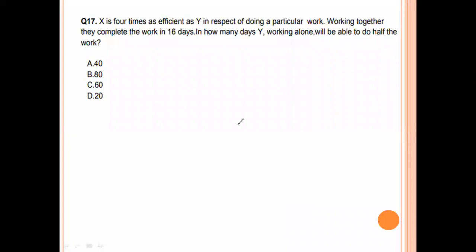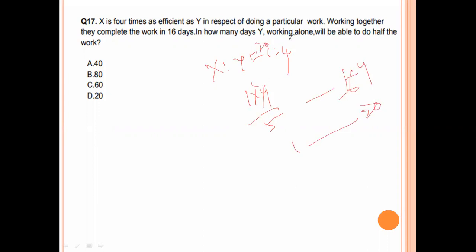X is 4 times the efficiency of Y in doing a particular work. Working together, they complete a work in 16 days. That means if X completes the work in 1 day, Y does that work in 4 days. Combined they complete 1 plus 4, that is 5 parts, and the value is 16. So one part value is 20, so X takes 20 days and Y takes 80 days. The question is how many days Y working alone takes to do half of the work. The full work is completed in 80 days, so half of the work is completed in 40 days. Option A is the right answer.